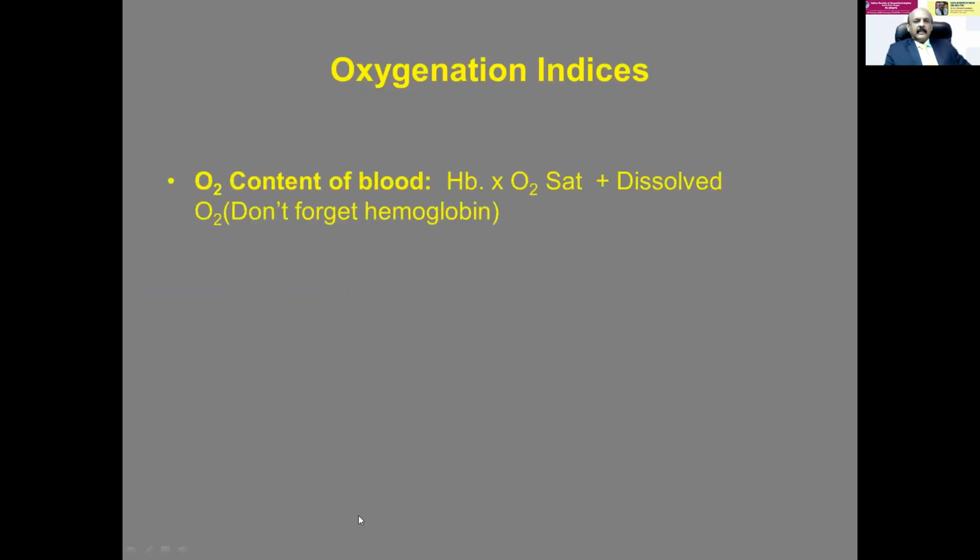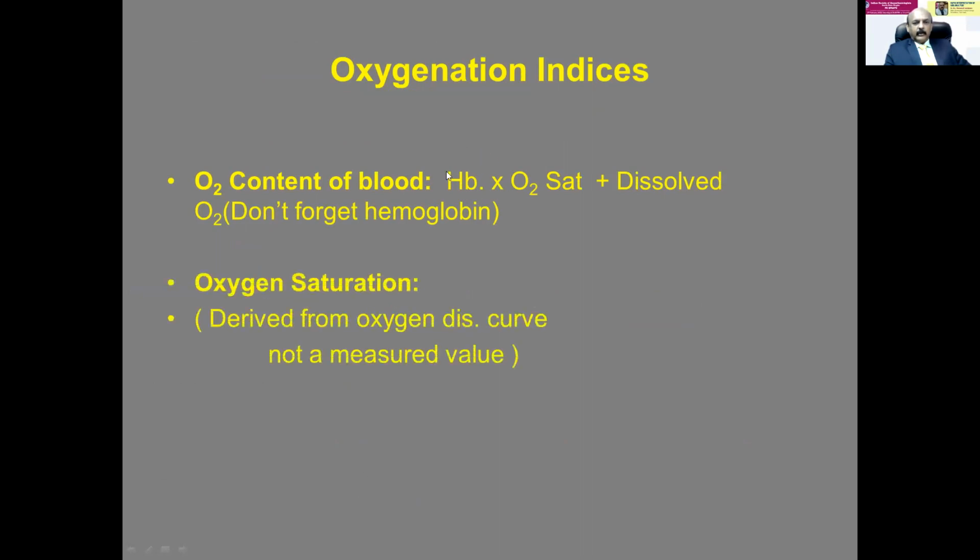So the oxygenation indices, you have to know, the oxygen content of the blood is hemoglobin multiplied by oxygen saturation plus dissolved oxygen. So you have to remember this hemoglobin is a main content in this indices, and multiplied by cardiac output, it is a total delivery of oxygen. So the oxygen saturation is not a measured value. It is only derived from the oxygen dissociation curve, you should note.